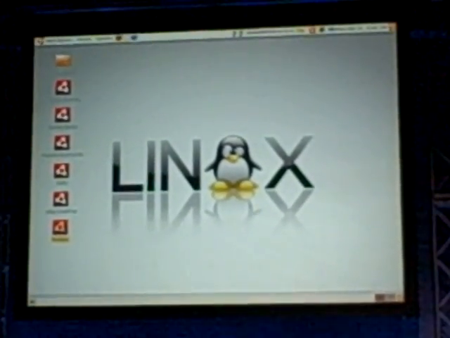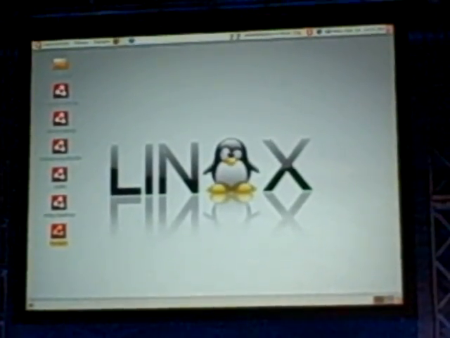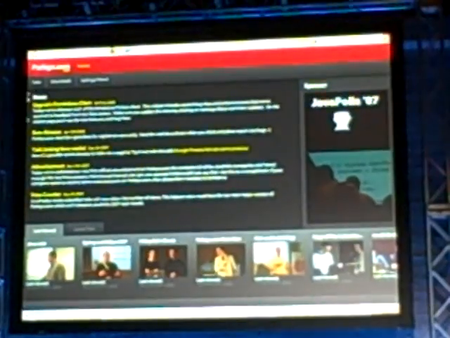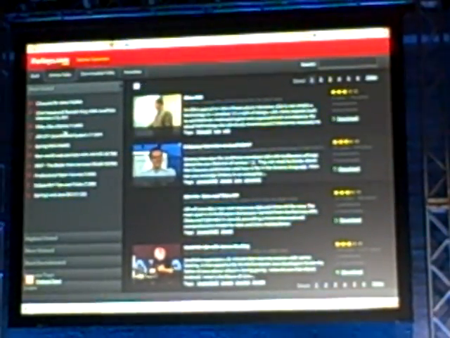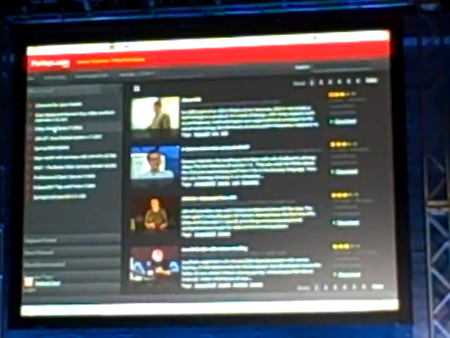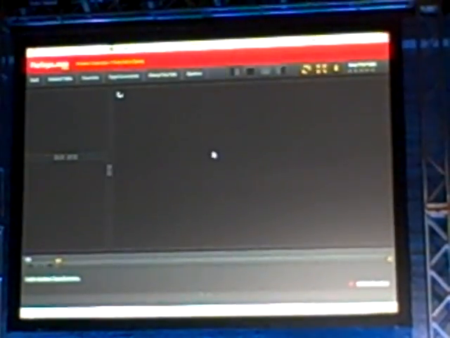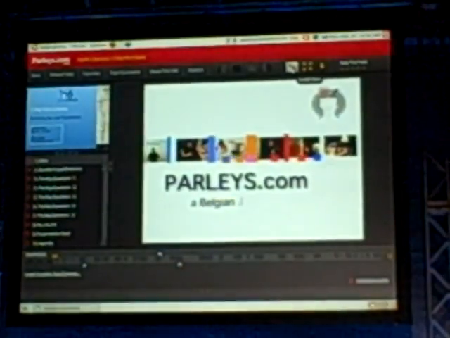So let's launch Parlays since we just saw that one. So I'll double click on Parlays here, and it will launch. Here we go. So here's the Parlays application. Let me just zoom it up here. And I can look at those exact same talks that we saw over on the Macintosh, and you can see I can watch them right here in place. So I'll just click here, it will transition over and load that same talk, and we can watch it here. Exact same thing we just saw. We can swap the feed just like we saw before. Exact same application. If I want, I can seek to a different location.